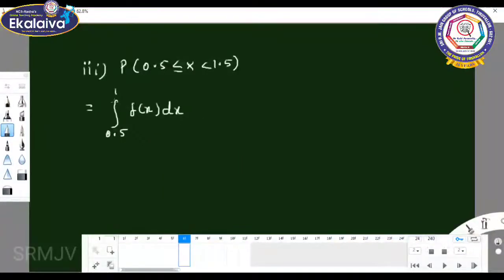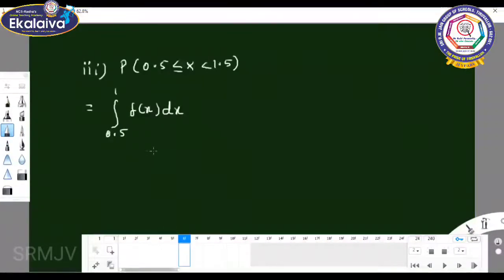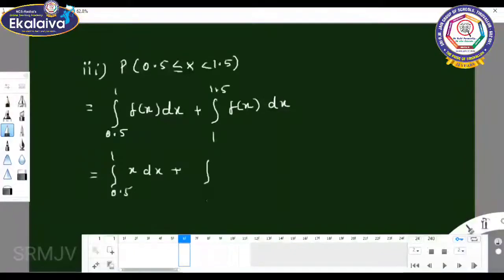Since 1 lies in between 0.5 and 1.5, you can split up the term: integral 0.5 to 1 plus integral 1 to 1.5 of f of x dx. For 0.5 to 1, f of x equals x, and for 1 to 1.5, f of x equals 2 minus x.